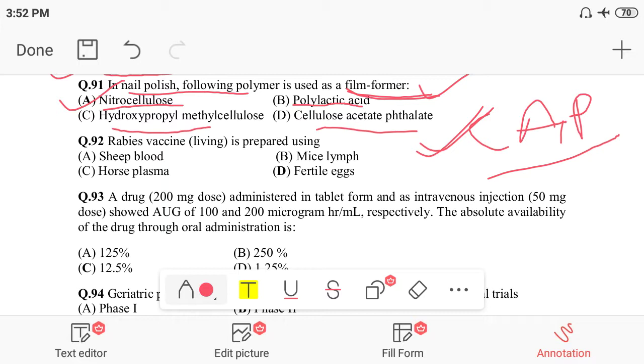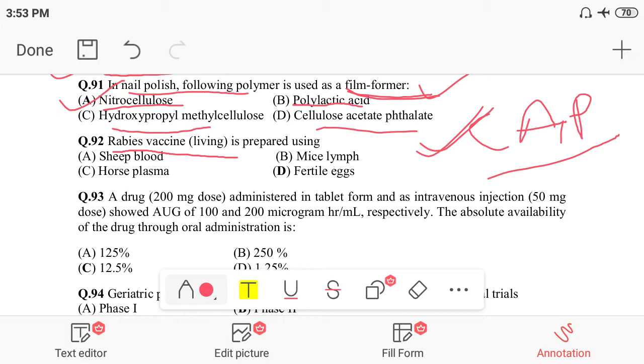Next we are moving to question 92. Question 92: rabies live vaccine is prepared using what? Rabies vaccine can be prepared using: option A is sheep or sheep blood, option B is mice or mice lymph, option C is horse plasma, option D is fertile egg.